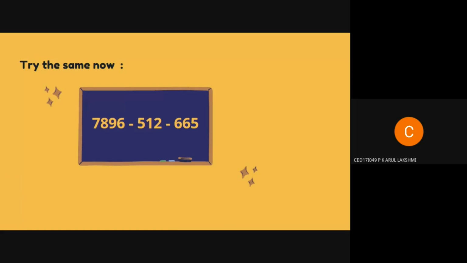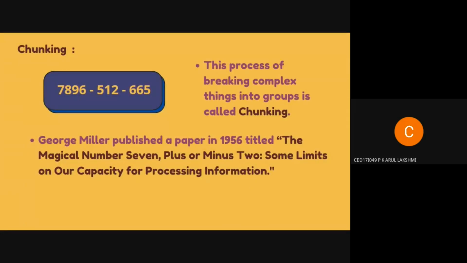If we try to do the same exercise by splitting the numbers into small groups, say here we have split the number into three groups of smaller sizes, of 3 to 4 elements in each group, right? Now if we try to remember the same, it's very easy to process, and we will be able to recall it very easily. So 7, 8, 9, 6 as one group, 5, 1, 2 as the next, and then 6, 6, 5 is the last group. Then it's very easy to recall. If you had noticed, this is how we usually remember phone numbers, isn't it?